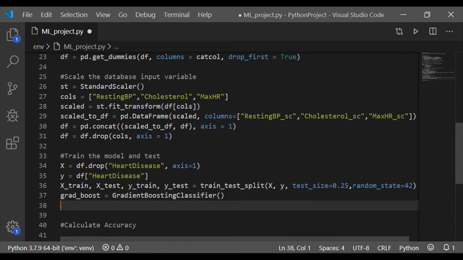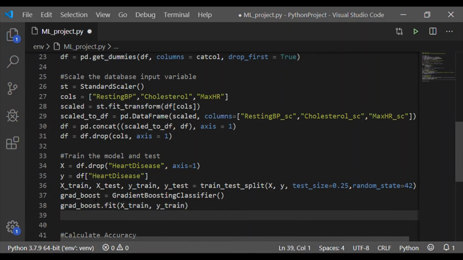As we know, heart disease is a supervised model under classification, so we will use the gradient boosting classifier. We have also imported the gradient boosting classifier already, hence using the fit method let us pass the training data, that is X_train and Y_train, and predict Y_predict using the predict method.